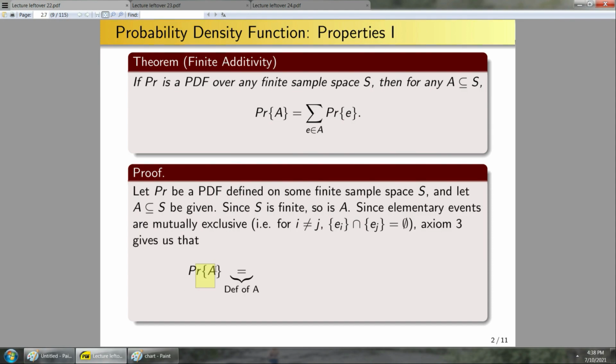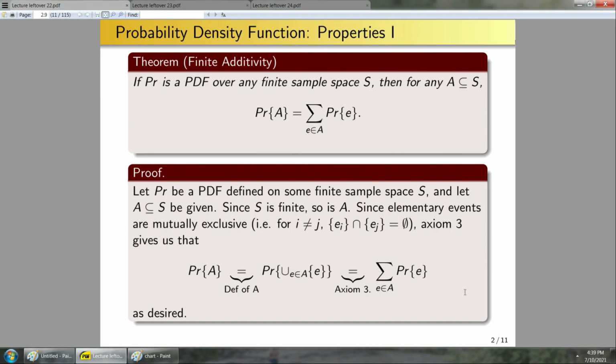And what do I have? Well, the probability that A occurs is simply going to be the probability that this set here occurs. So notice from here to here, all I'm doing is taking the set A and rewriting it as a finite union of the finite elements that are in A. Okay, so now I can apply axiom 3 since these are mutually exclusive, and I can rewrite this probability as this sum here, which is exactly what I wanted.